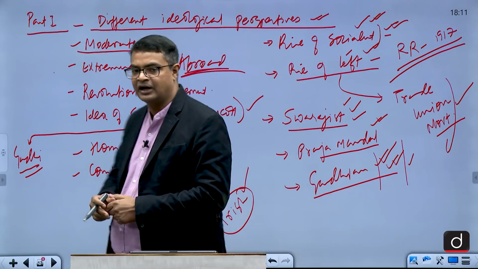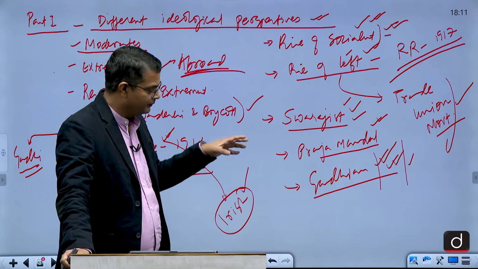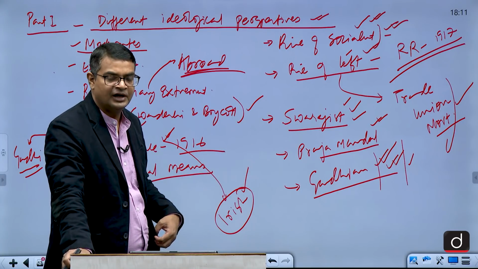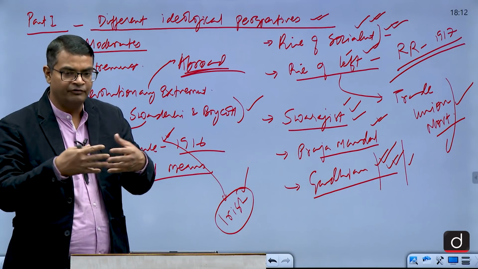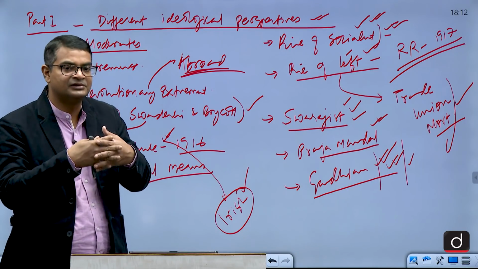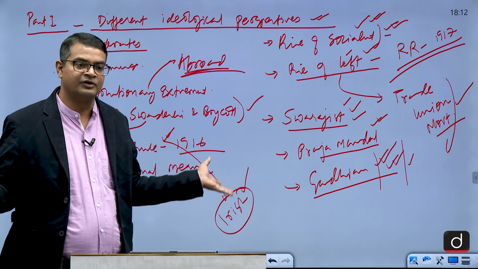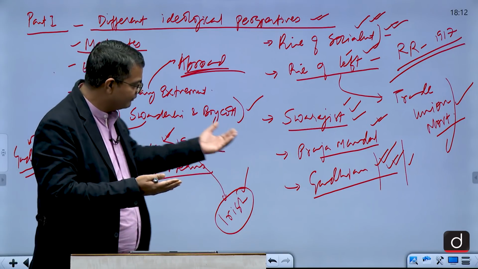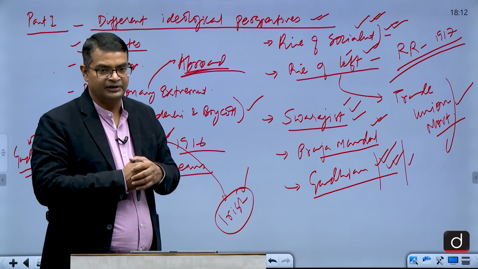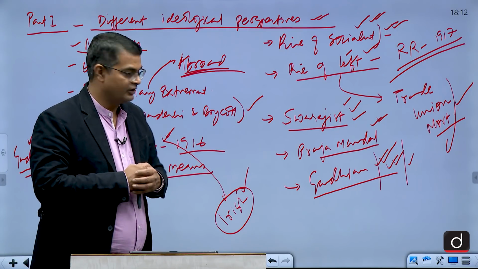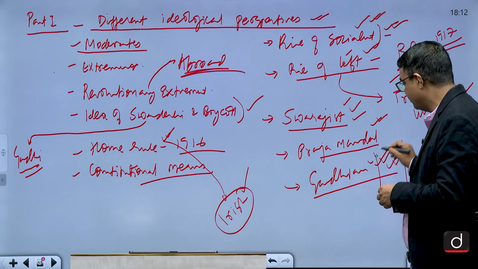So Gandhi had a different ideology, which was different from the previous time. How he brought peasants within the ambit of the Indian national movement, the working class, how he welded rural areas and urban areas, how he welded the peasant and the labor class, and expanded the base of the movement, the social base of the movement. How women played a very important role in Gandhian. इससे पहले इतनी सारी औरतें कभी participate नहीं की थी गांधी की वजह से. They were so impressed by the charismatic personality of Gandhi. So Gandhian ideology is very important.